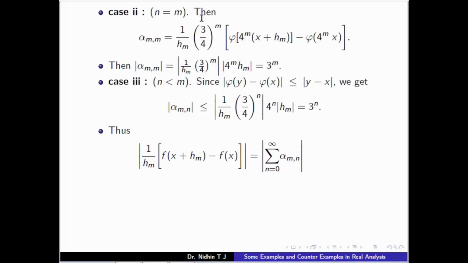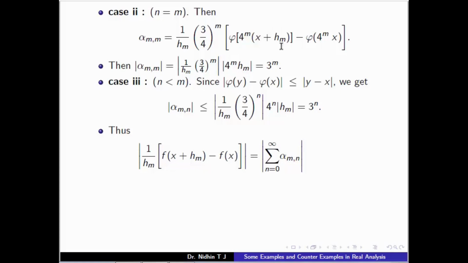If n equal to m, then alpha_mm will be 1 upon h_m times phi of 4^m (x plus h_m) minus phi of 4^m x. And in this case, the modulus of alpha_mm will be equal to the modulus of this one. So here both these points lie on the same line segment, 4^m x and 4^m x plus 4^m h_m.